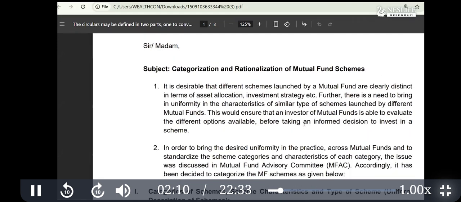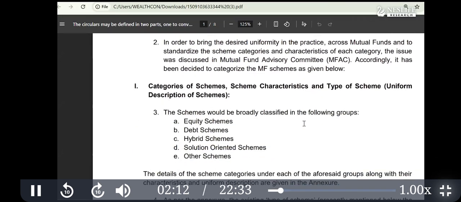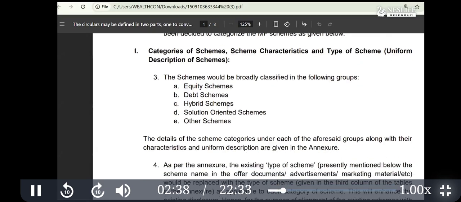So what are the categories by SEBI? These are the categories: equity, debt, hybrid. As I mentioned, scheme means mutual fund. Scheme is equal to mutual fund. So these are the three main categories. Then there is another subcategory, solution oriented, which is of no use, and the remaining are other schemes. There are around 36 categories in total. We'll discuss them one by one.